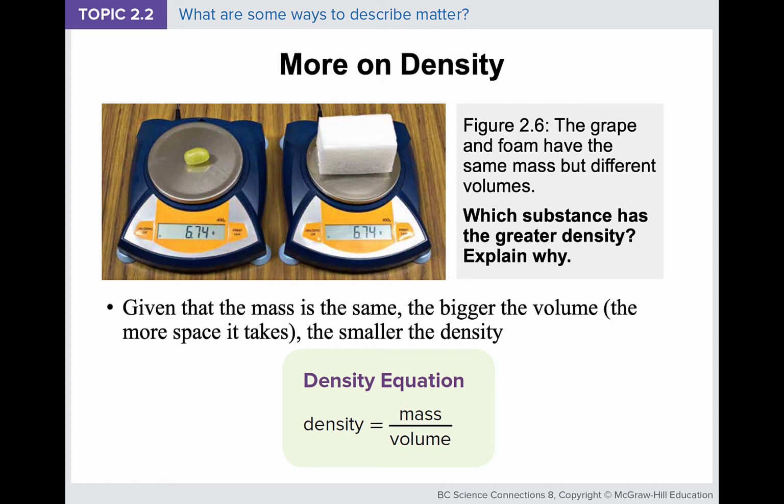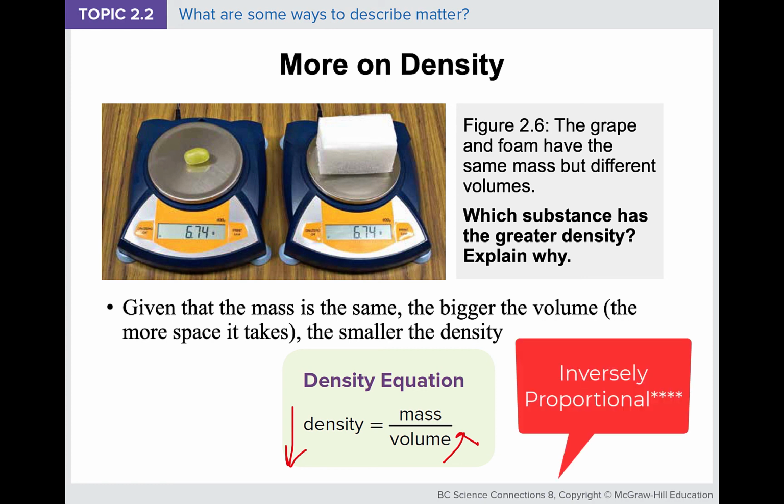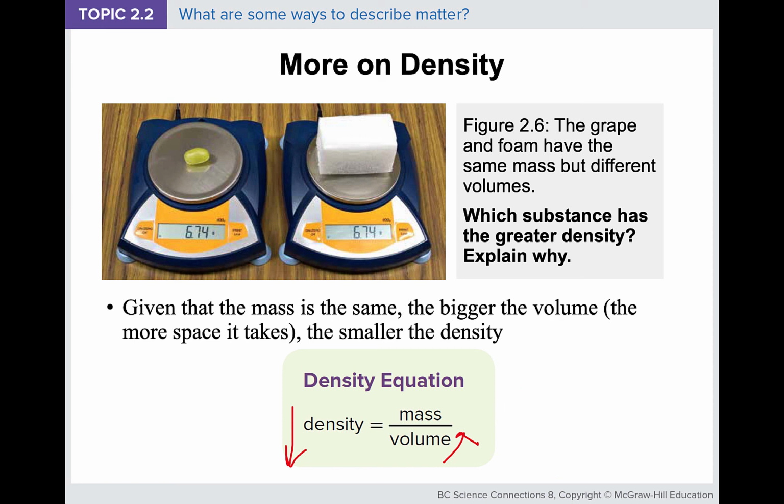So if the mass stays the same, so they all have 6.74 grams as the mass, and the volume of the foam is bigger, it takes up more space. Therefore, the foam has a much smaller density. And this is because volume and density, based on the density equation, are inversely proportional to each other. So if the mass stays the same and you increase the volume, you're going to decrease the density.